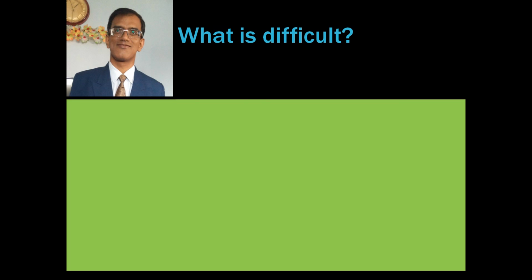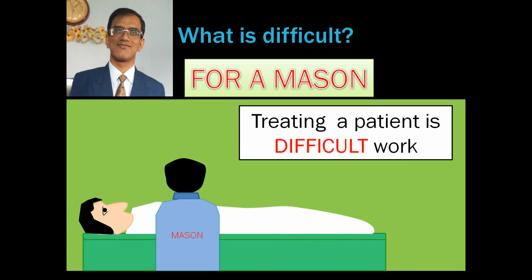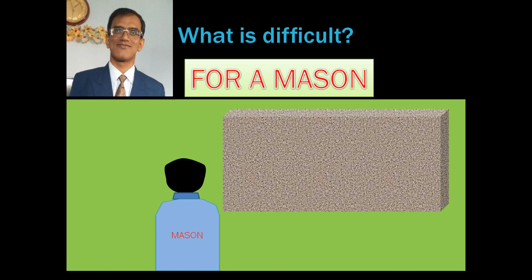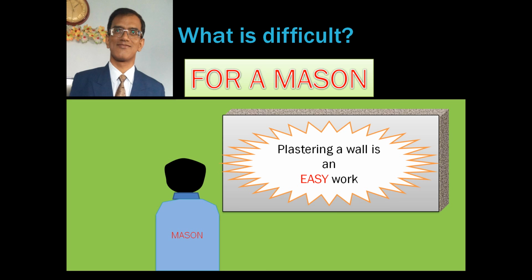Let us try to understand the word difficult with another example. Now, suppose we go to a mason and ask him, I have got a patient. Will you treat him? His answer would be, no, treating a patient is a difficult work. I cannot do it for you. Now, suppose I ask the same mason, I have got a wall and I want to plaster it. Will you help me? His answer would be, why not? It is a very easy work and I will do it for you.